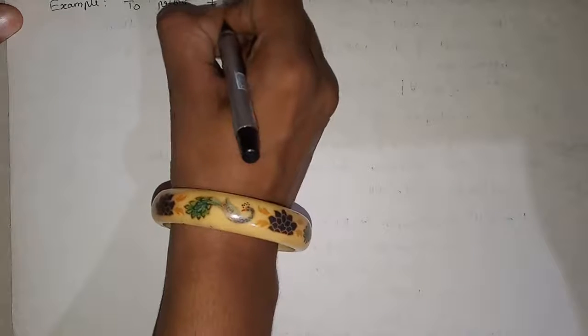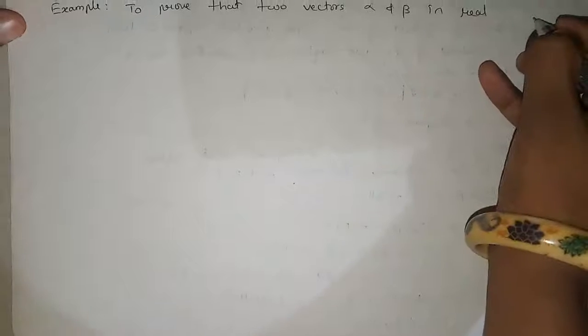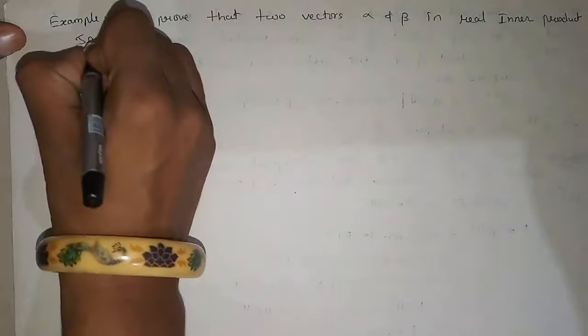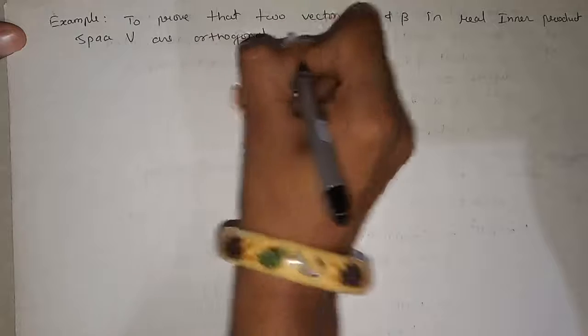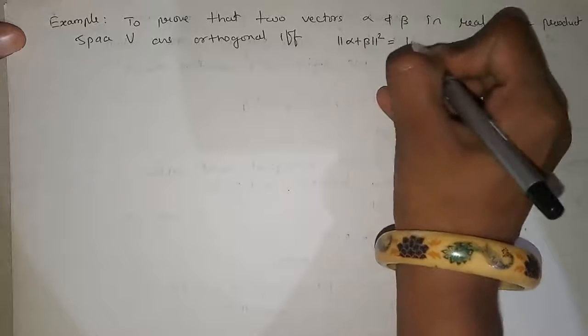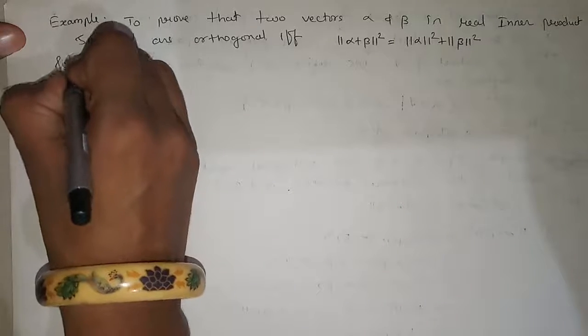Example, to prove that two vectors alpha and beta in real inner product space V are orthogonal if and only if norm of alpha plus beta square is equal to norm of alpha square plus norm of beta square. So this is the example. Now solution.